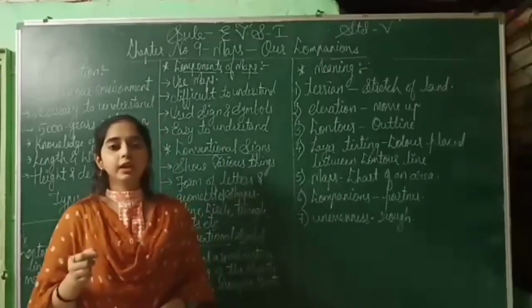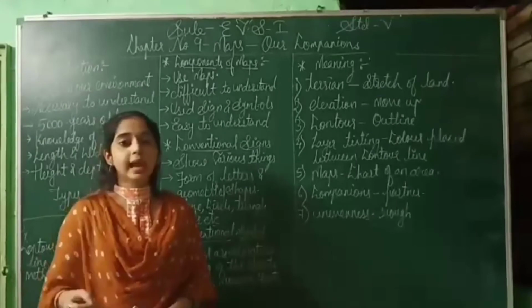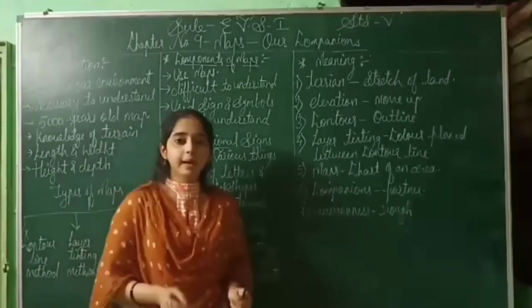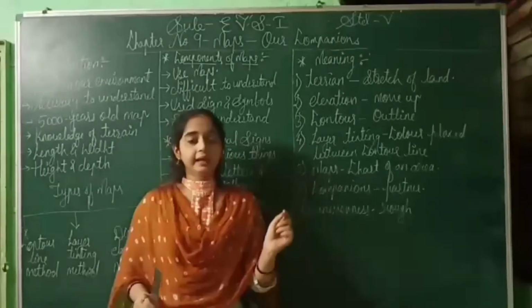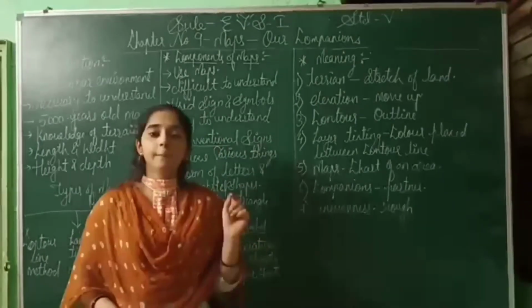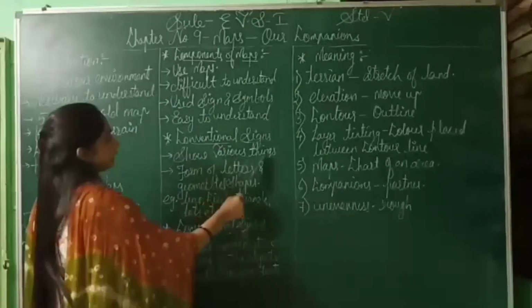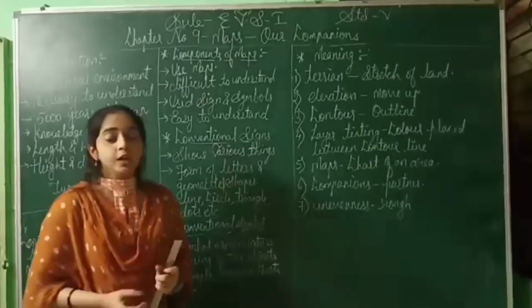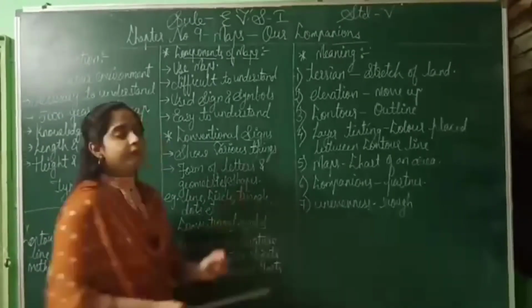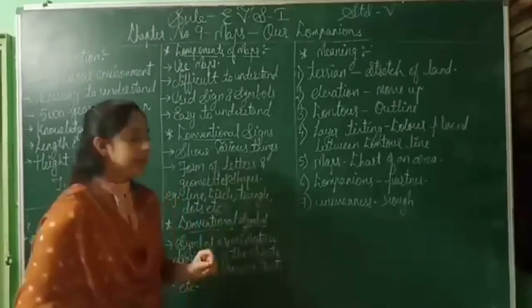In a map, we use common signs so that a person who doesn't know how to read a map can easily understand it. Show various things. In a map, there are many different kinds of things, so we indicate a particular sign for a particular thing.